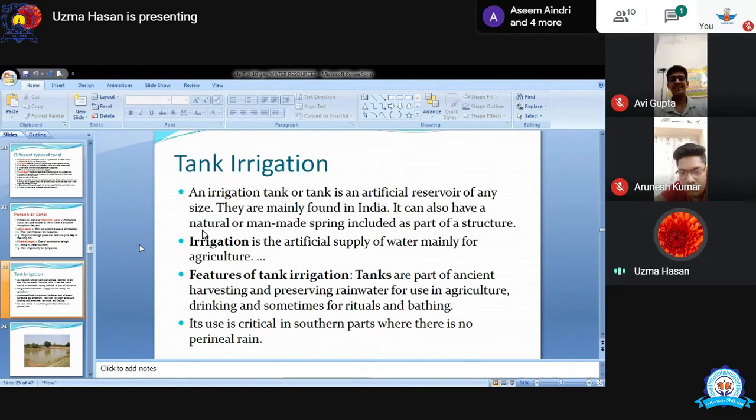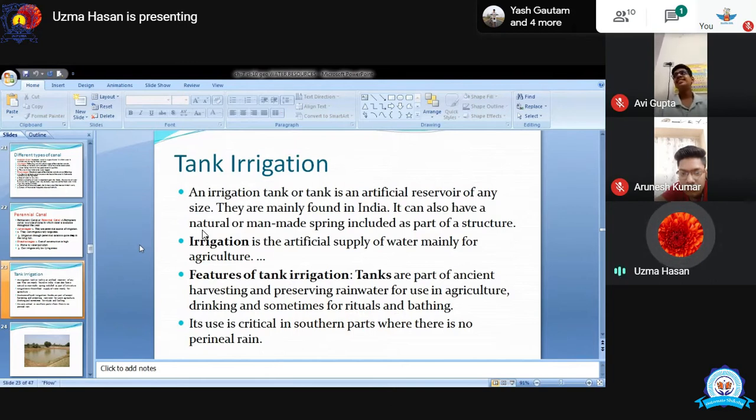ठीक है. So tank irrigation is found in India and mainly it is found in the southern part of India and in Rajasthan also. Okay, it is the artificial supply of water where we get lots of water. जहाँ पे पानी बारिश हो और टैंक में पानी इकट्ठा हो जाए, तो that area is having the tanks. Tanks are part of harvesting and preserving rainwater for use in agriculture, drinking, and sometimes for rituals and bathing also. Why I'm saying that these tank irrigation is used for drinking and sometimes for the ritual and bathing.